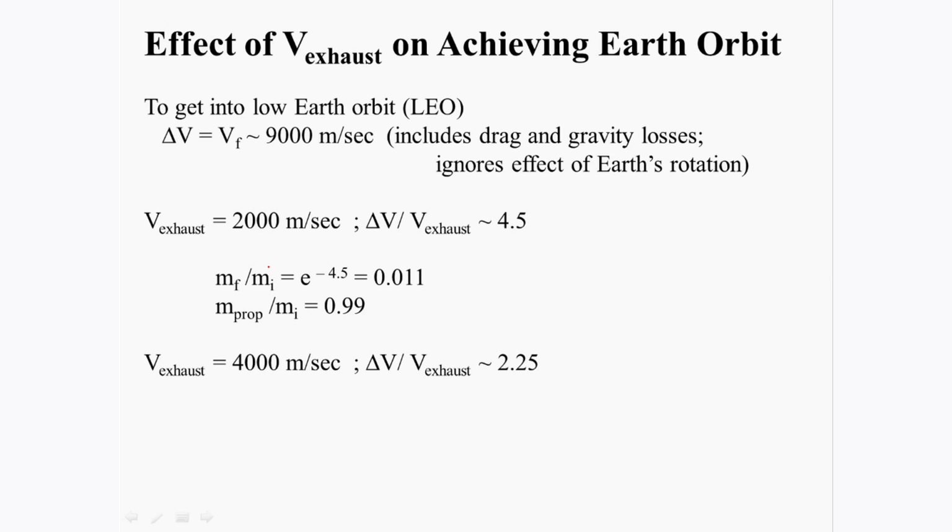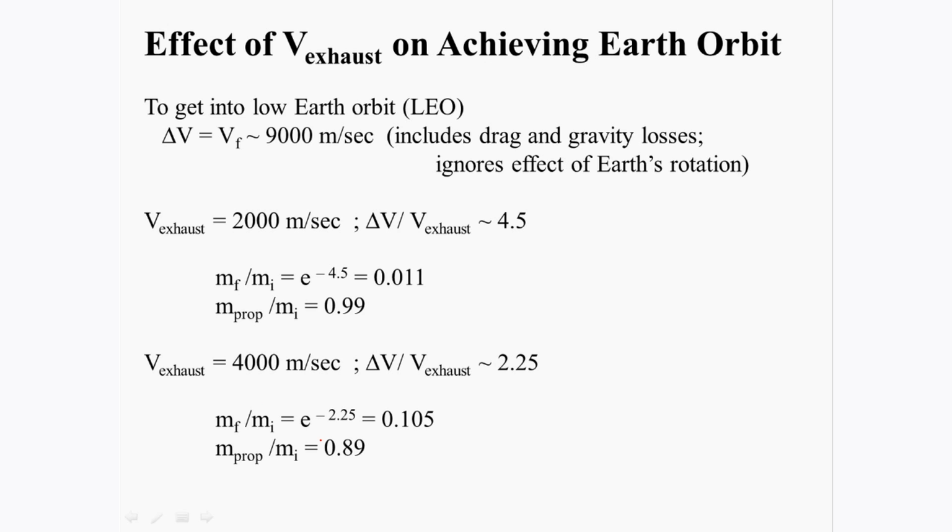But now let's look what happens if we just double the exhaust velocity, okay? Just a factor of 2. Now that ratio is 2.25, but the critical thing, and here's what you have to remember about the rocket equation, that critical number is in the exponential. We've only changed the exhaust velocity by a factor of 2, but look what it did to the ratio of the propellant to the initial mass.